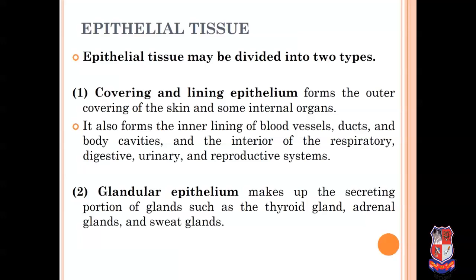Covering and lining epithelium forms the outer cover of the skin and some internal organs. It forms the inner lining of blood vessels, ducts and body cavity, and the interior of the respiratory system, digestive system, urinary and reproductive system. Whereas glandular epithelium makes up the secreting portion of glands, such as thyroid gland, adrenal gland and sweat glands.